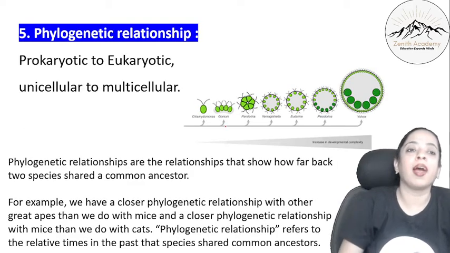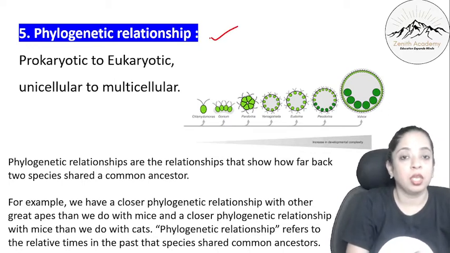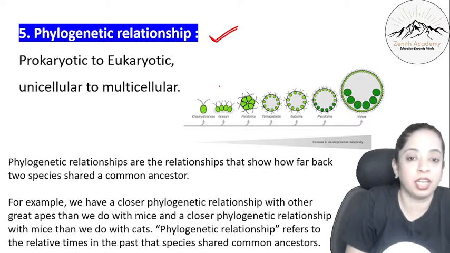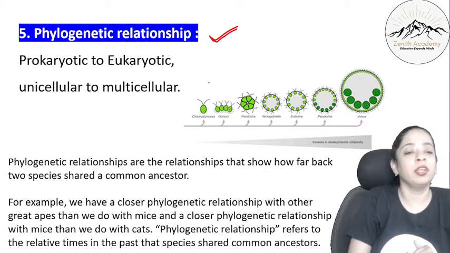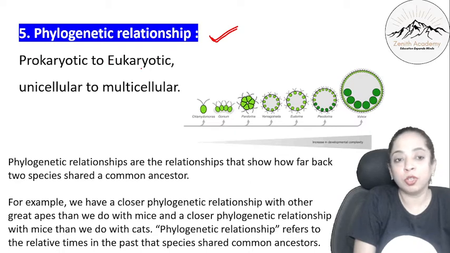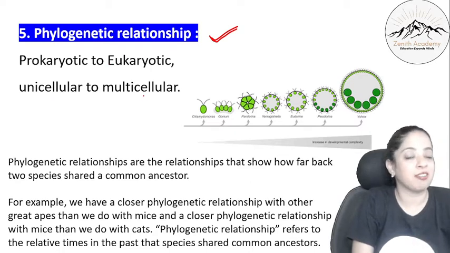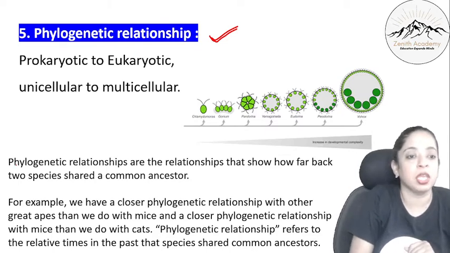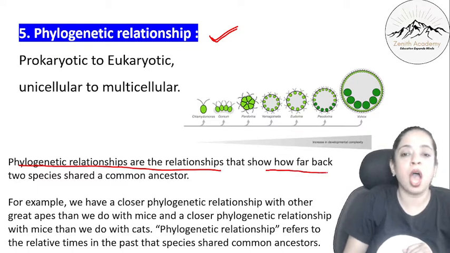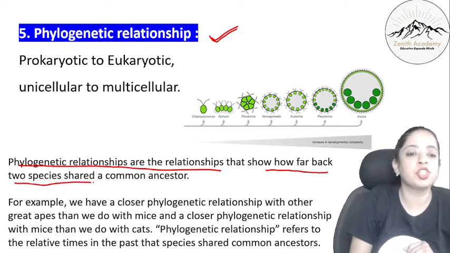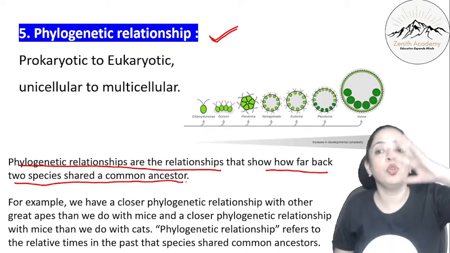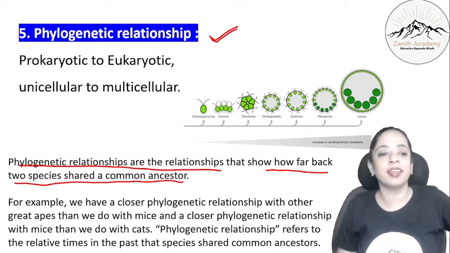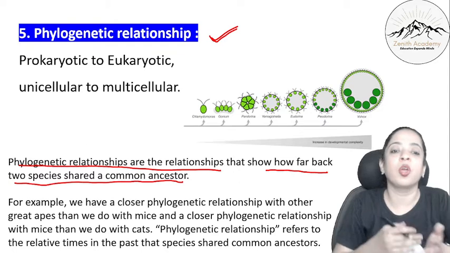Then according to phylogenetic relationship. Now many students are confused as to what we mean by phylogenetic relationship. In your textbook they have given prokaryotic to eukaryotic or unicellular to multicellular, that's it. But I will explain what phylogenetic relationship is. Phylogenetic relationships are the relationships that show how far back two species share a common ancestor. So they have to look into the past to see how far back the two species shared a common ancestor.